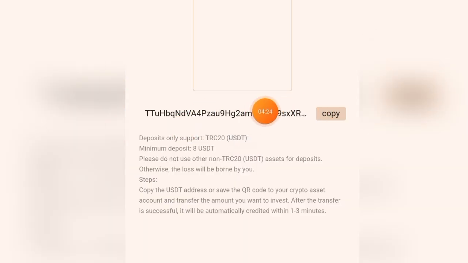So I'm going to copy this wallet address now and send 8 USDT to this wallet address. Deposit only supported is TRX USDT. Minimum deposit is 8 USDT. Please do not use non-TRC20 assets to deposit. So I'll copy this wallet now and go and transfer 8 USDT to this wallet address, and come back and upgrade to level 1.